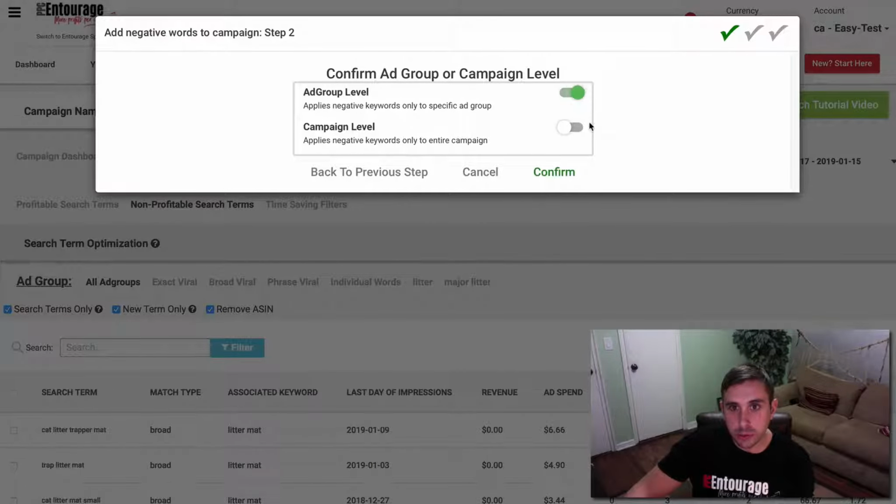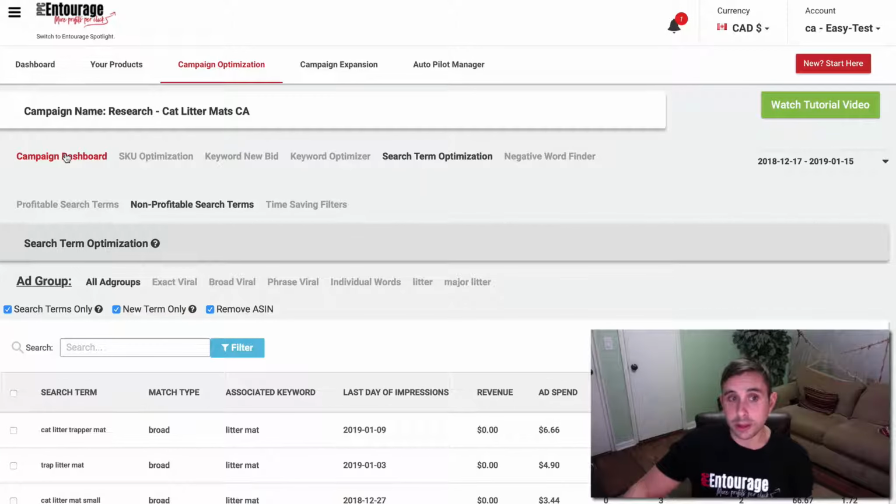And once again, we would do this on an ad group level because we want to be very specific and precise and go into the ad group and put it right where it belongs and click on confirm. That will go to Seller Central and you'll have a negative in your campaign, which will then show up in the dashboard over here under the negative section for this campaign. Okay, so now that is one way to do it. And again, a negative exact.